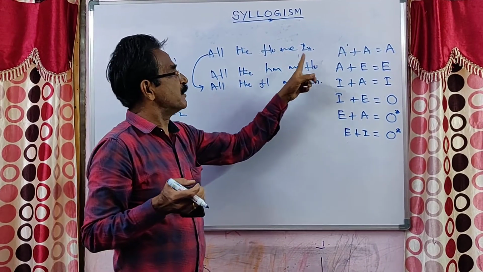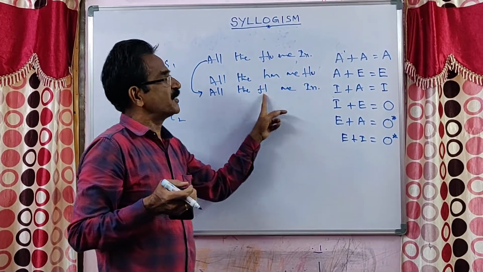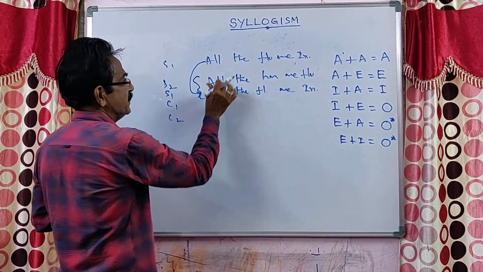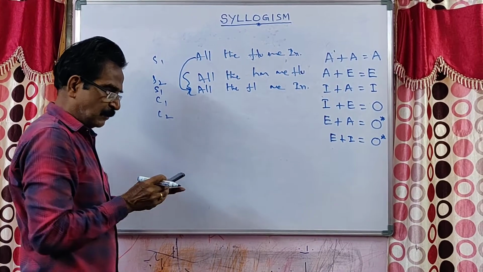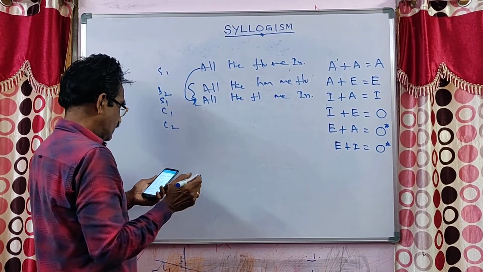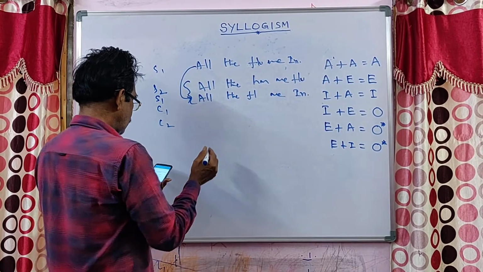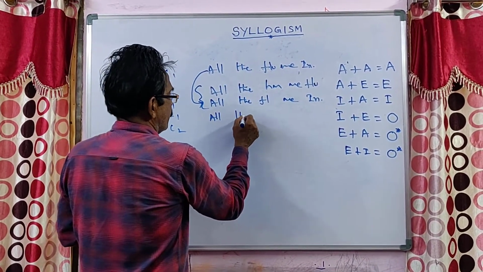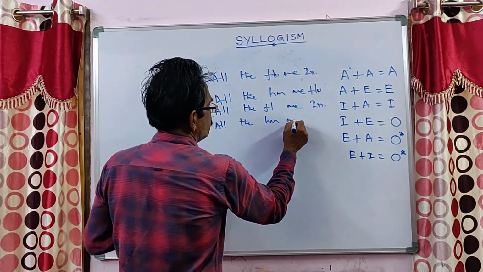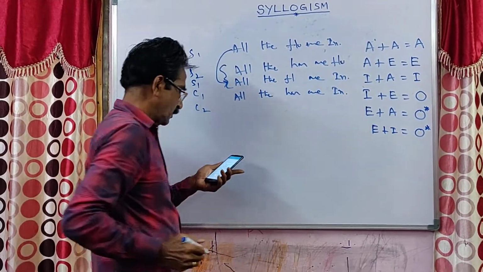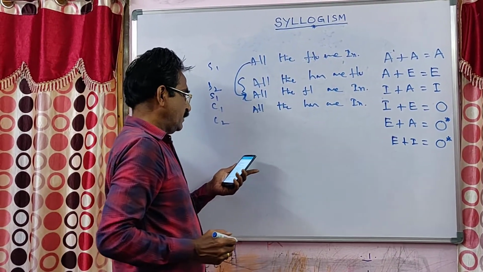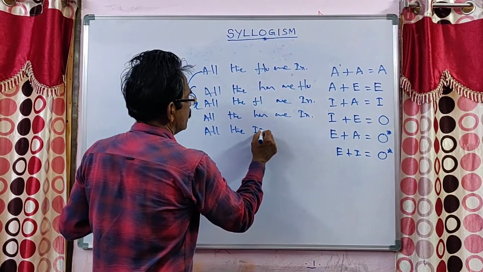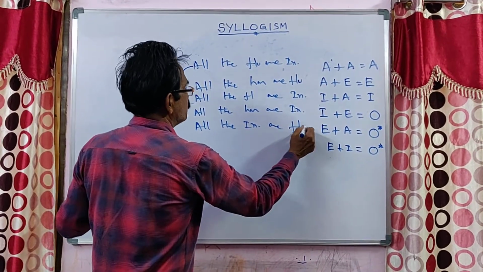All the harmoniums are flutes. All the flutes are instruments. Now we have to consider these two statements. Now let us see the conclusions. What are the conclusions? First conclusion is all the harmoniums are instruments. And the second conclusion is all the instruments are flutes.